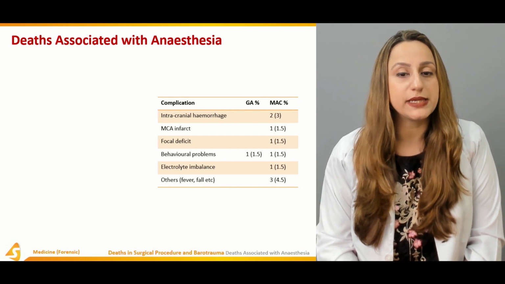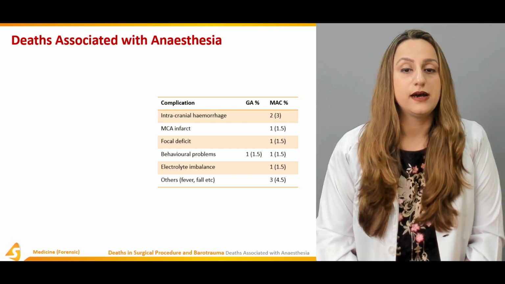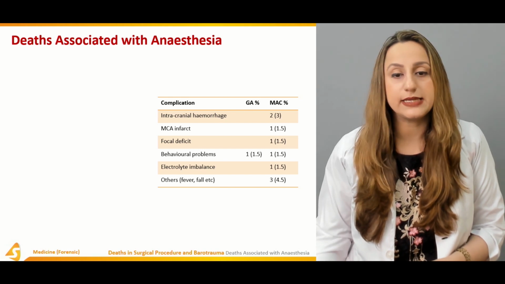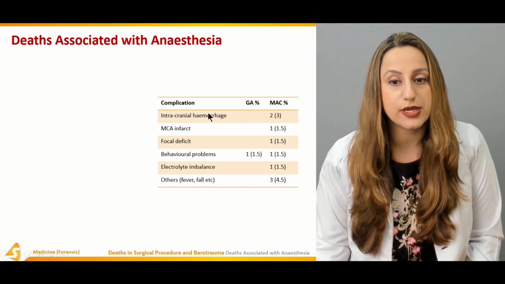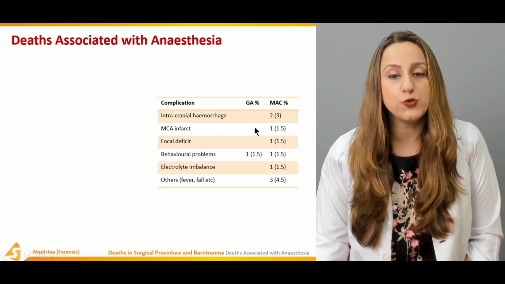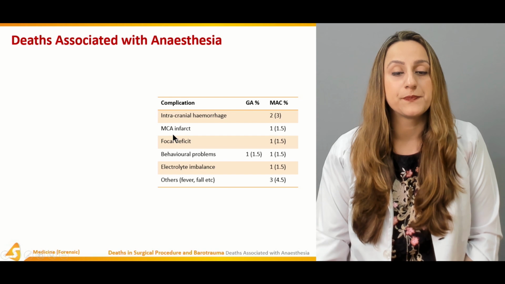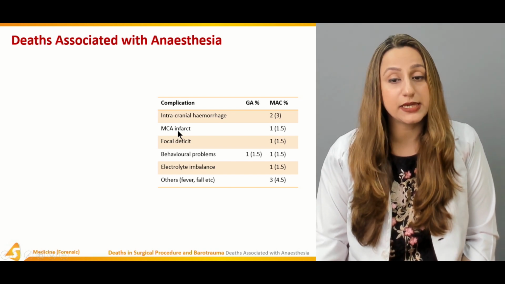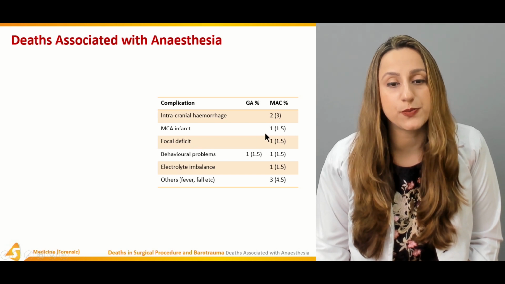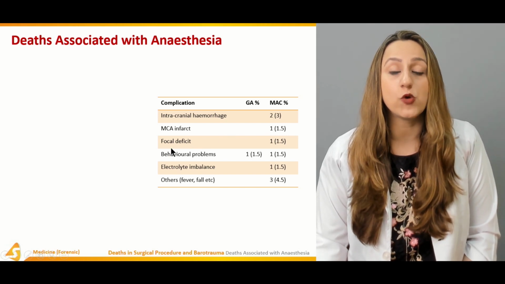Now, there are a lot of complications that occur after the anesthesia is administered, and you can look over here. Intracranial hemorrhage has occurred in almost 2% of the population, and middle cerebral artery infarcts are one of the complications that has occurred in almost 1% of the population. Then there can be focal deficits.